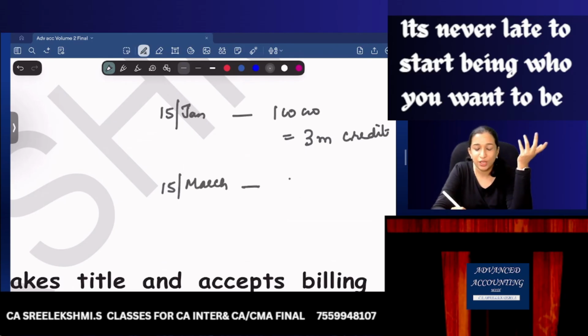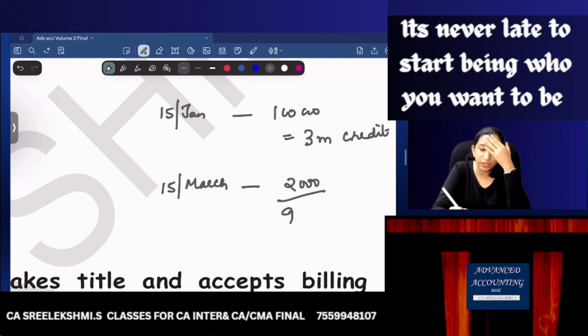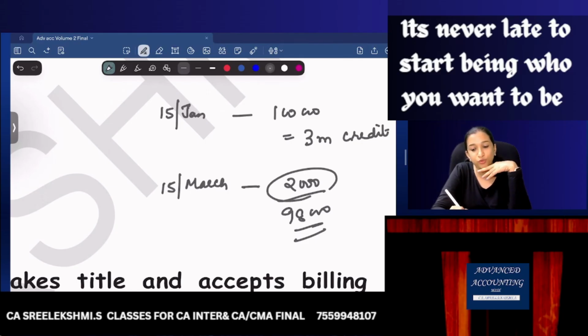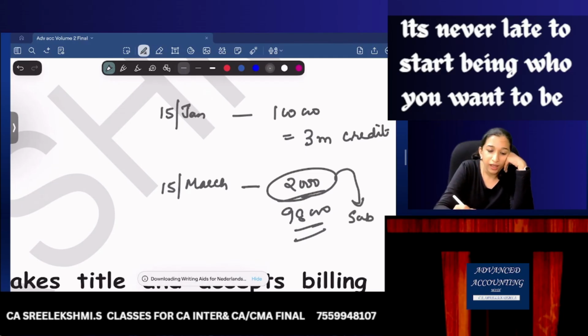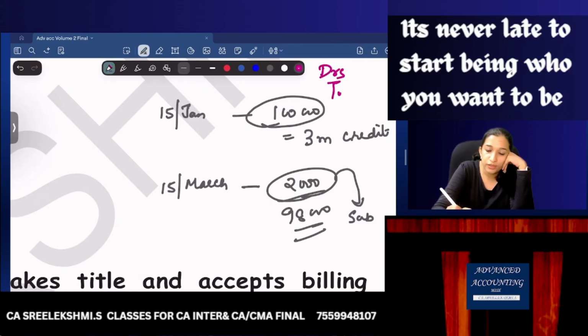So I'm happy. So I gave you a 2000 rupees discount. So you need to pay only 98,000. So what is the treatment of this 2000? This 2000 discount I am giving on a subsequent date. So here on sale I am passing the entry debtors to sales.